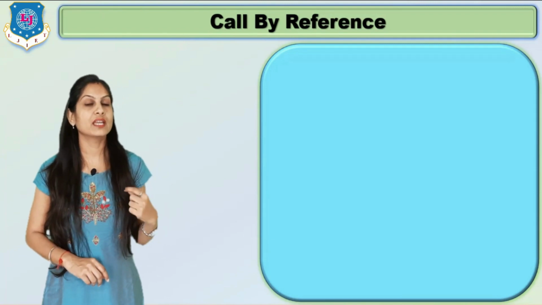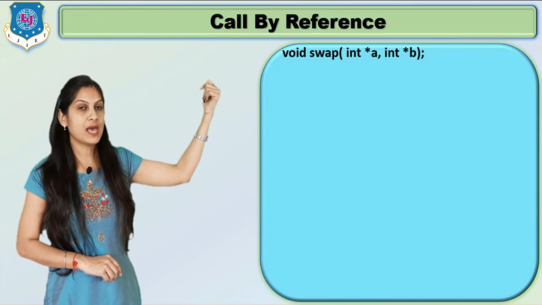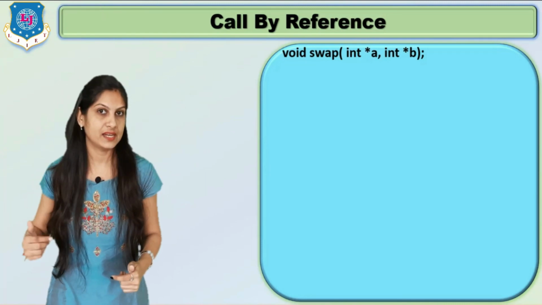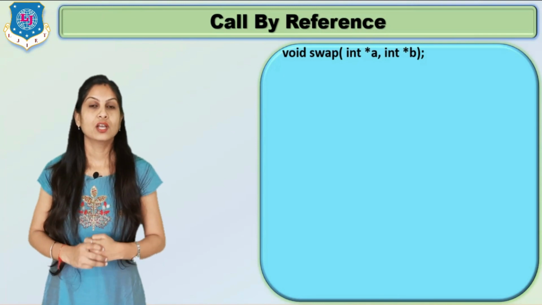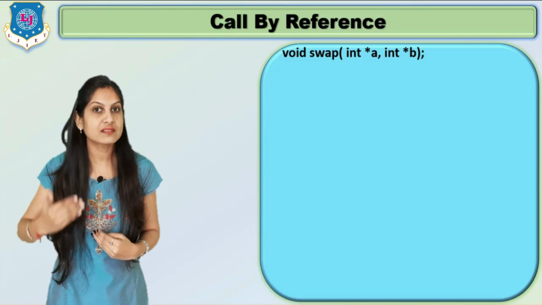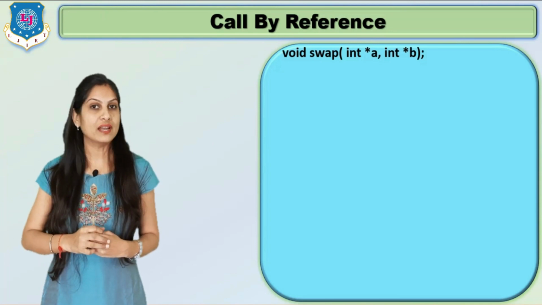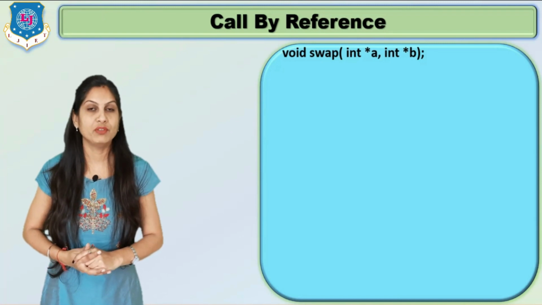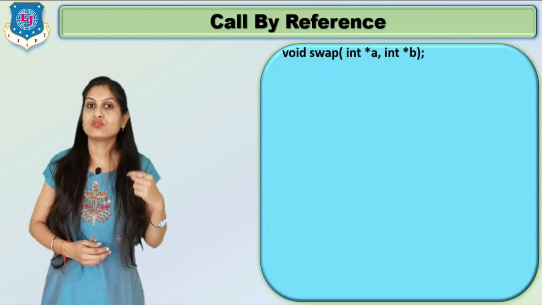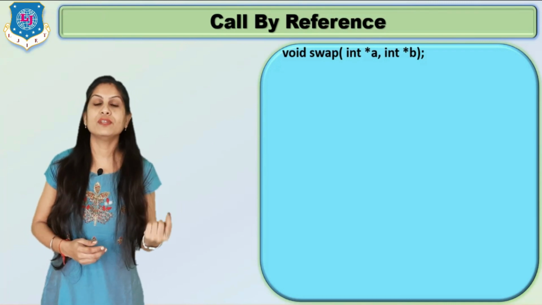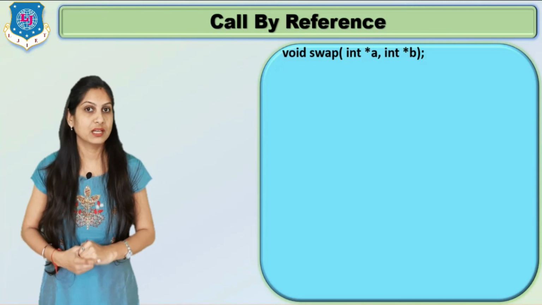So the address, how we can write it? For that we have to use the ampersand sign before the variables. Just see here, in the function declaration we are writing void, then function name swap, and then integer star a comma integer star b. Now what is the meaning of star here? When you are using the address concept, and we want the value of that particular address, then you have to put star before the variable. Clear? So here we are using address, we have to use pointer, and for that we have to add the star before the variable. Clear?